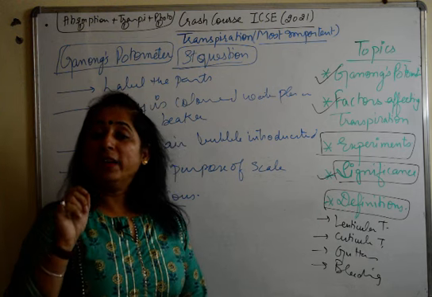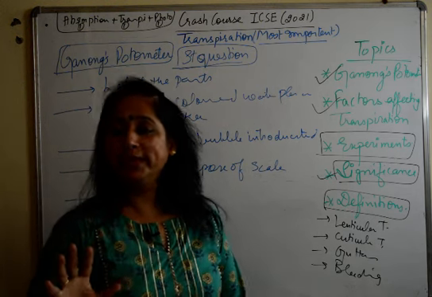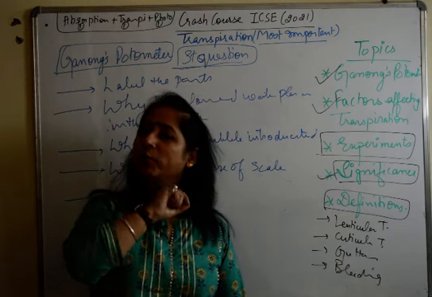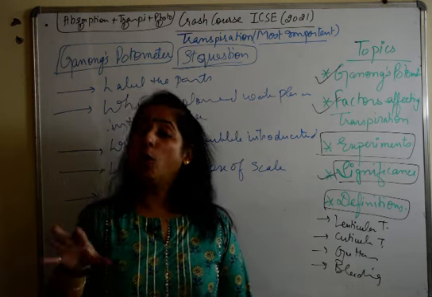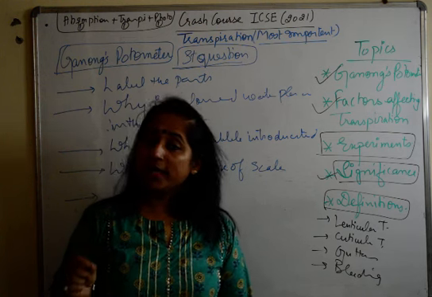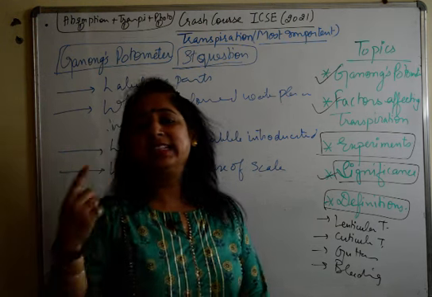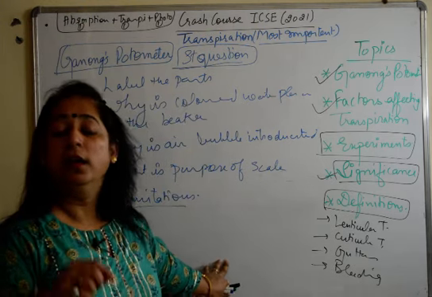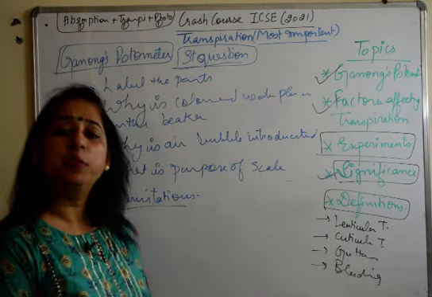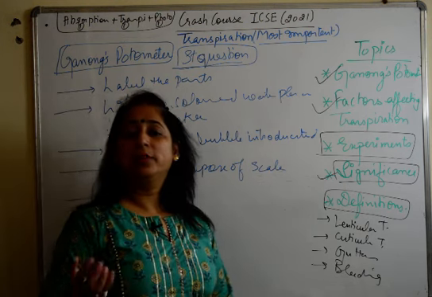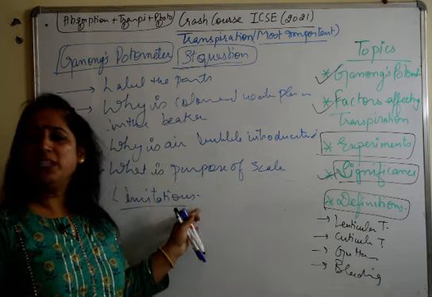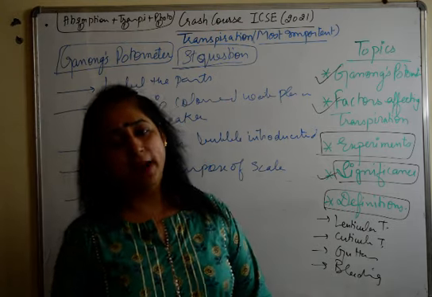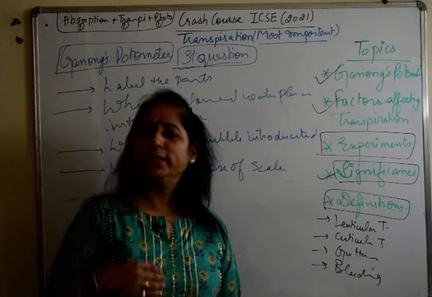When you get a question or when you are doing this topic, please read the paragraph which follows Ganong's potometer. You will get all the answers there. Just underline them, write them somewhere, and practice this. If you get it somewhere in the sample paper, please practice the questions which follow the diagram, which will give you an idea of what type of questions are asked. These are very common general questions asked from Ganong's potometer, and you can easily score 5 marks in this part by doing these questions.